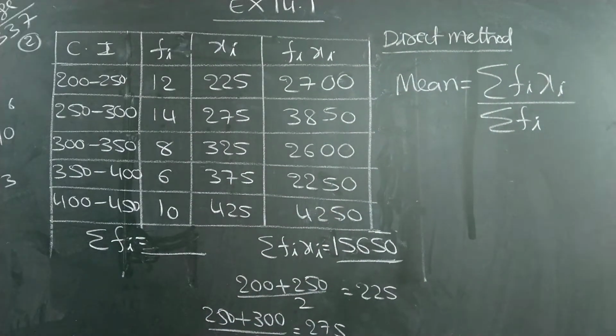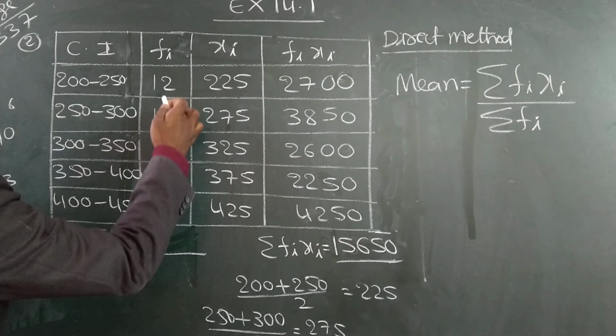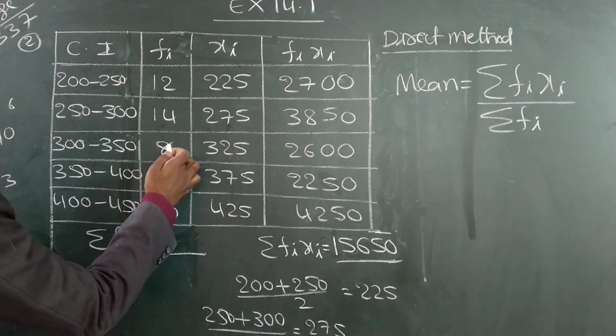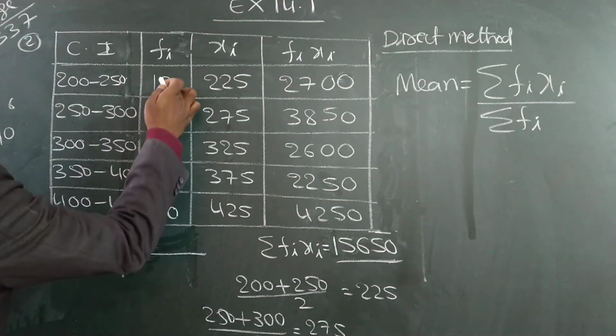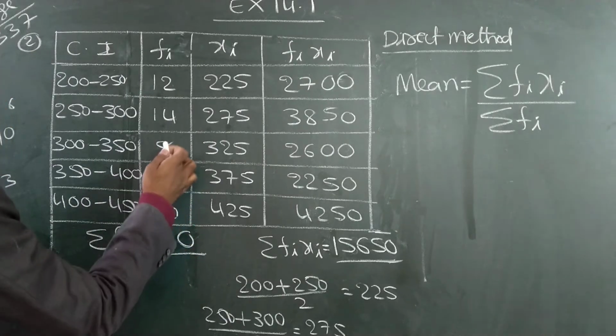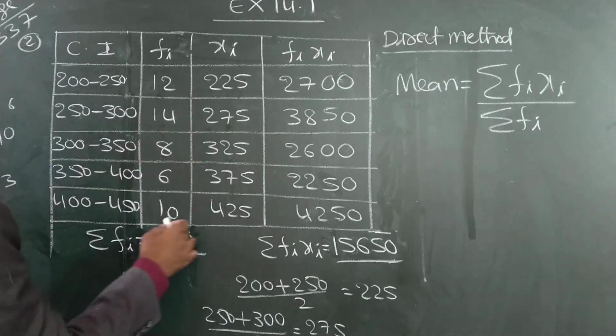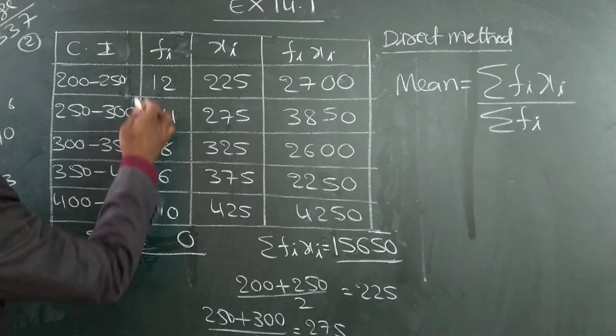Students, you do the multiplication. Add all this. 12, 6 plus 8, 14, 18, 20.